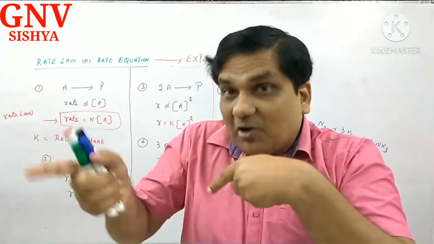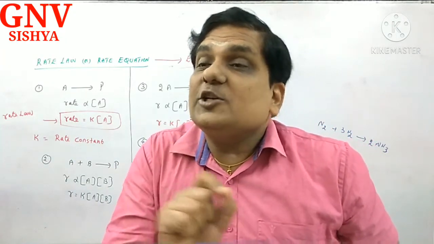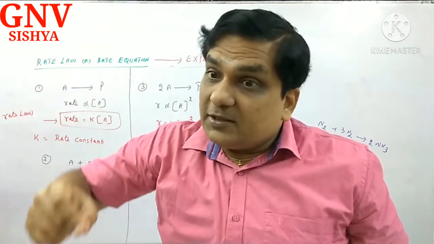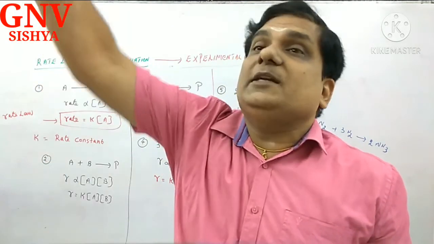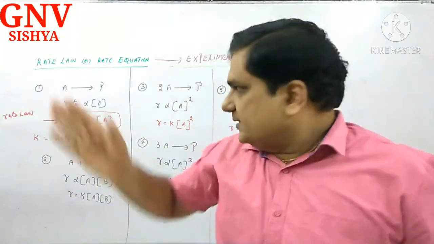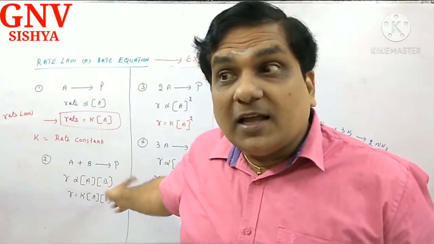See, I am comparing this with the law of mass action. The law of mass action says the rate of a chemical reaction is directly proportional to the molar concentration of reactants whose stoichiometric coefficients are raised to the respective power. This is a generalized statement. Here I have written all the expressions based on the law of mass action.